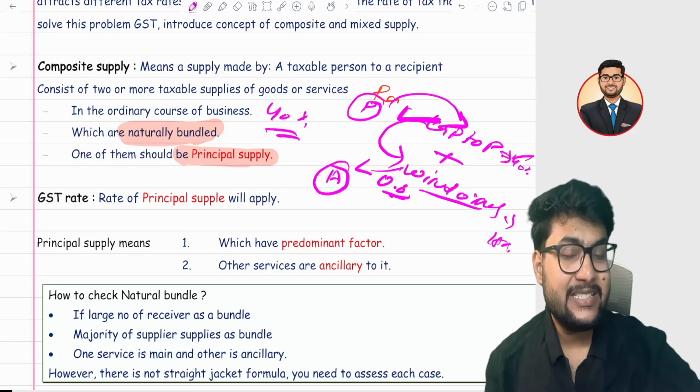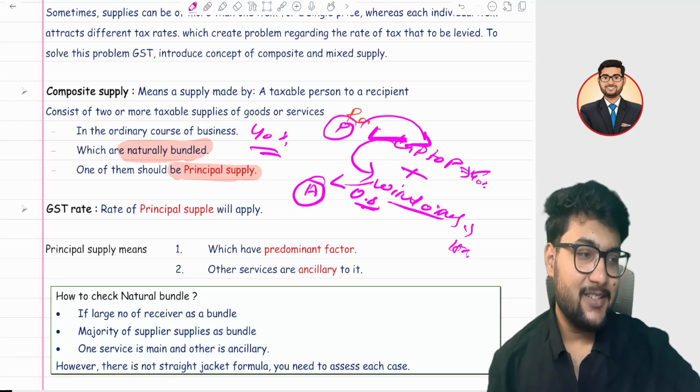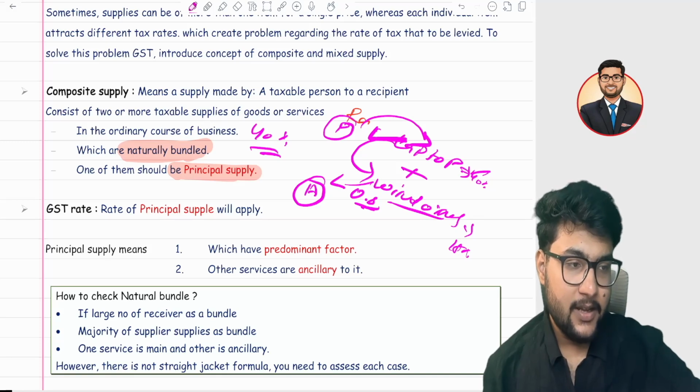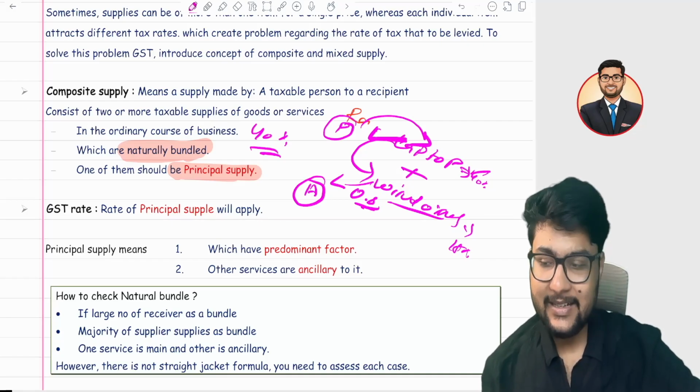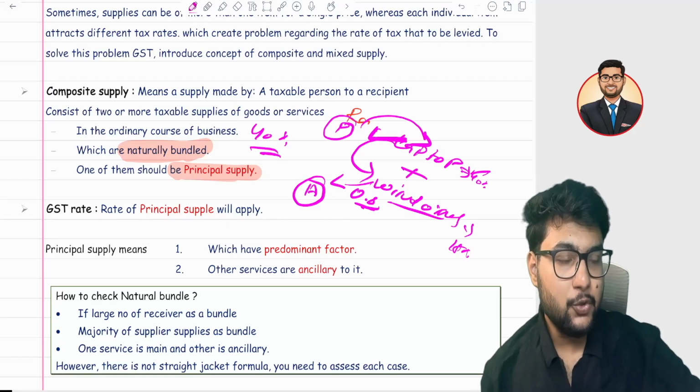There are numerous examples, like you buy an iPhone with a charger. In that case, the iPhone is the main supply, whereas the charger you are getting with the iPhone is an ancillary supply. Although Apple is not giving the charger to you, they are just giving the cable. So that cable will be an ancillary supply. You book a hotel and you get some complimentary breakfast. So the hotel booking is the main supply.